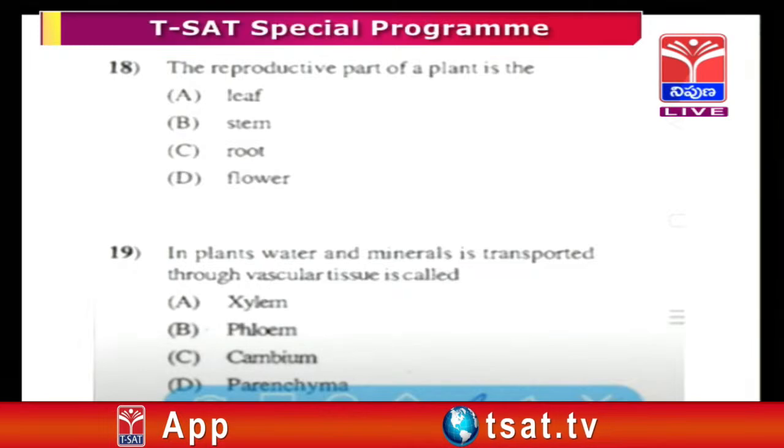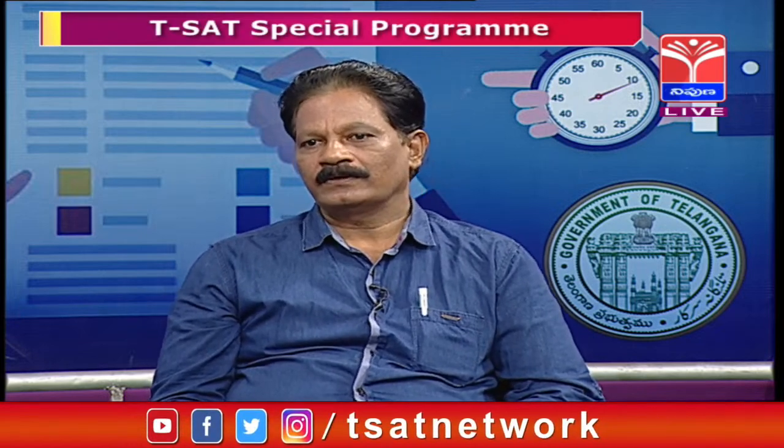Generally in plants, two types of reproductions are there, asexual reproduction and sexual reproduction. If you take the parts of the plant, leaf has a specific function, photosynthesis. Stem needs to conduct water and food. Roots have to absorb water and fix the plant into the soil. And the last option is flower.